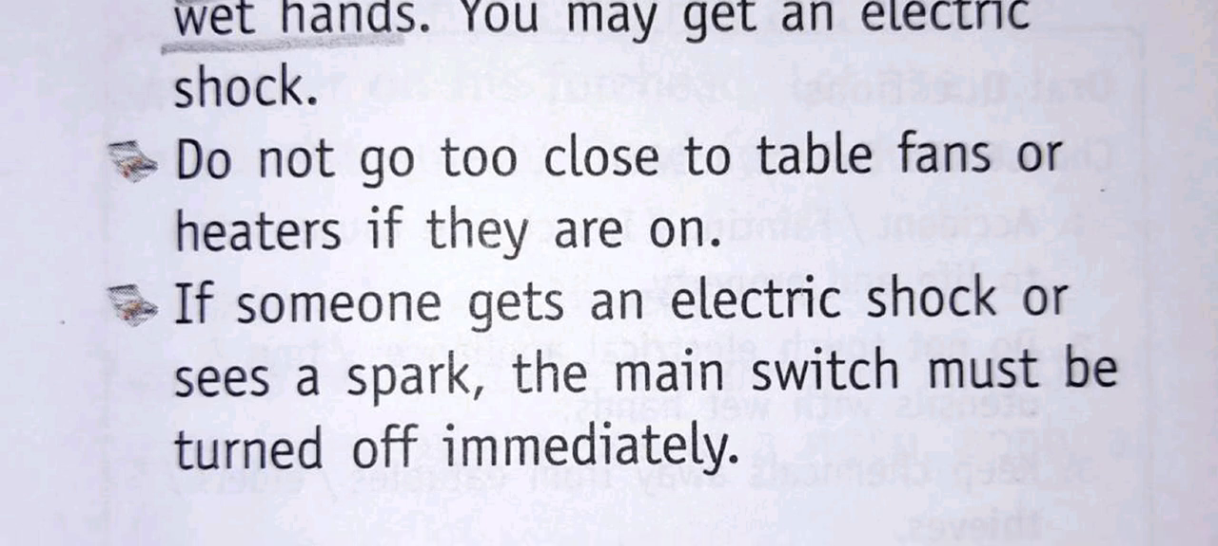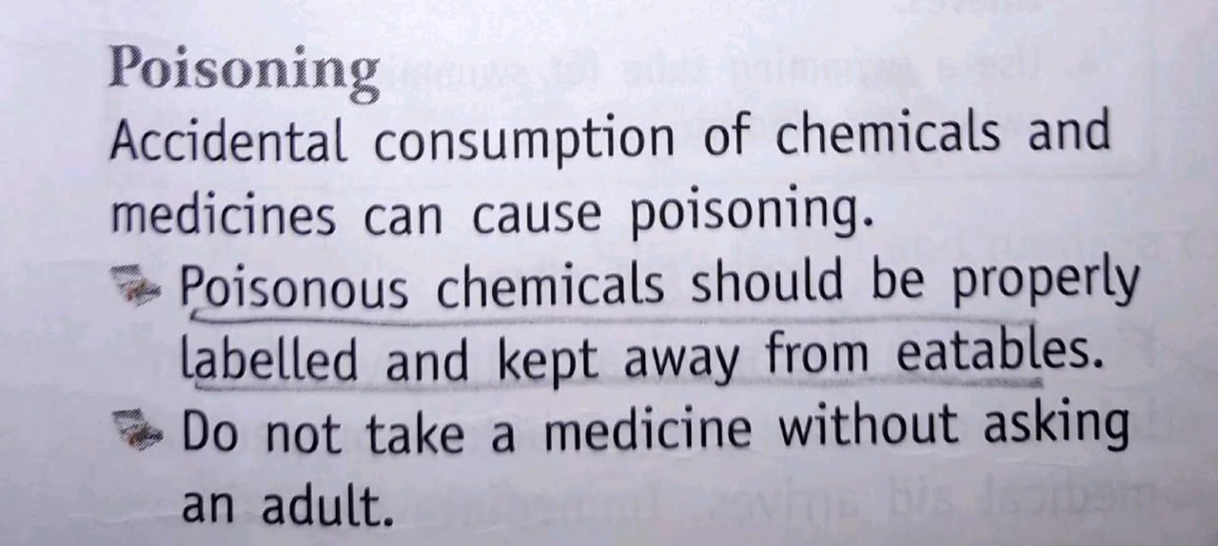Next, poisoning. Accidental consumption of chemicals and medicines can cause poisoning. Accidental means by chance, if you had taken any chemical, or by mistake had taken any medicine, you are not aware of that. So sometimes there are chances to get poisoned. You get poison from those types of chemicals and medicines.